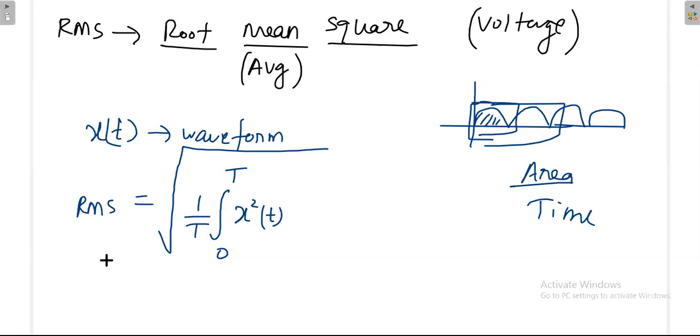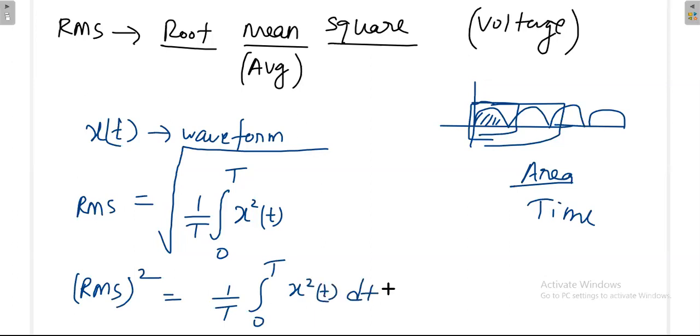And once I square this term, RMS square, then what will happen? This square root will go away. So this is 1 by T integral 0 to T x square of t dt. From the basics of signals and systems, if the mathematics is like this, we will denote it as power.